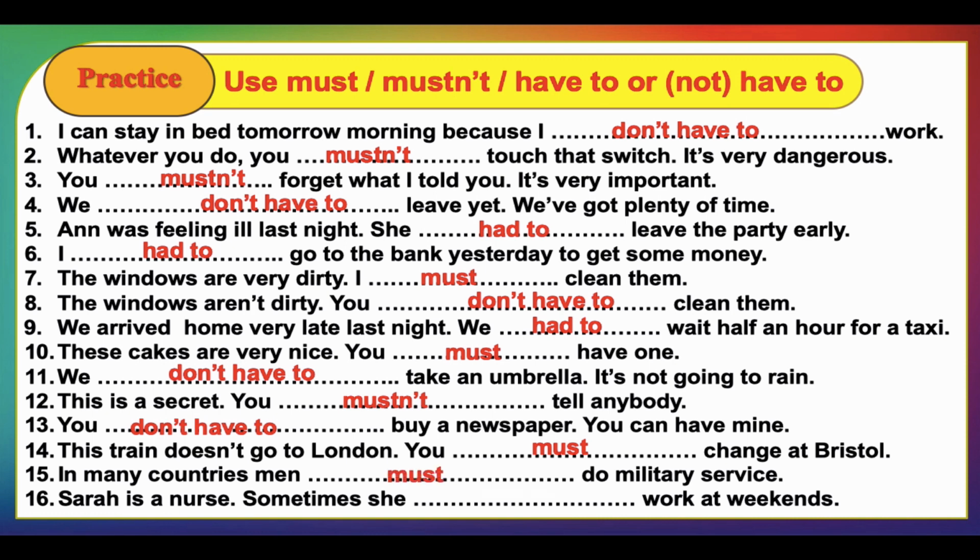So number 16, Sarah is a nurse. Sometimes she works at weekends. Let's imagine we have a nurse and some bad circumstance or unexpected thing can happen in her work, and someone may call her during weekends. This is an obligation that comes from her or from the outsider. Of course, it's the outsider. That's why we should use she has to work at weekends.